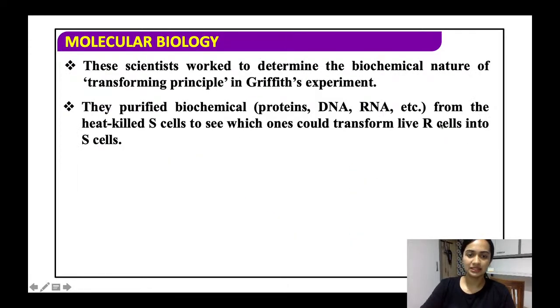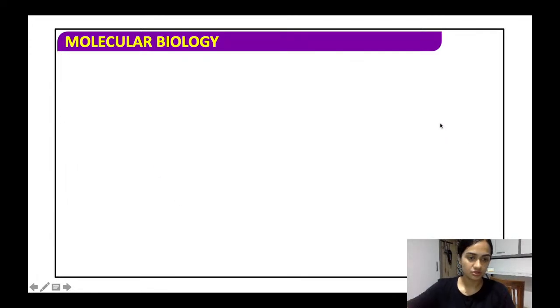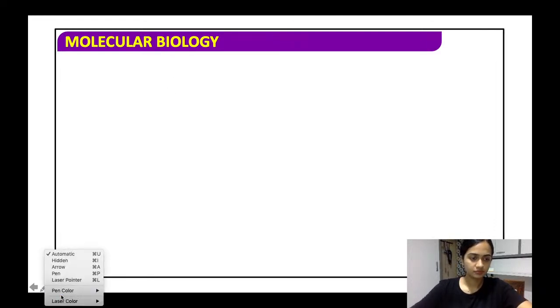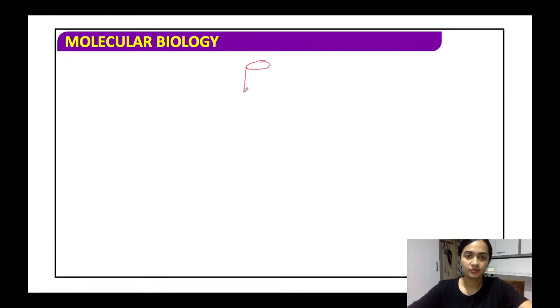So, what they basically did, let me show you. So, what they did was they took a test tube. All right, in this they had the S cells that were heat killed.